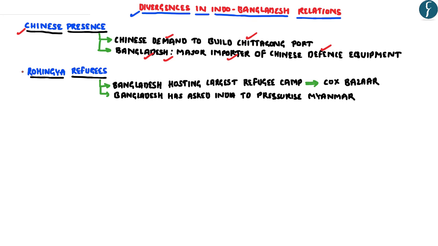The second concern is with respect to Rohingya refugees, wherein currently Cox's Bazar in Bangladesh has become the world's largest refugee camp. In this regard, Bangladesh has been asking India to pressurize Myanmar to take back these Rohingya refugees as well as to end the genocide. However, India has so far been reluctant to exert pressure on Myanmar since it requires Myanmar's help in completing the connectivity projects with Southeast Asia. Hence, the Rohingya refugees have become one of the main points of concern between India and Bangladesh.